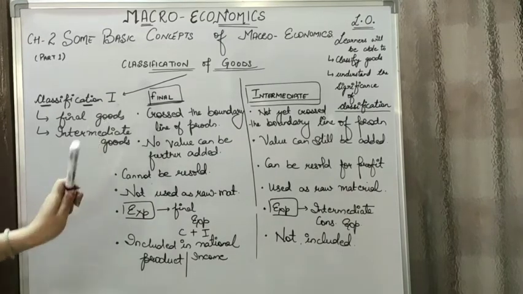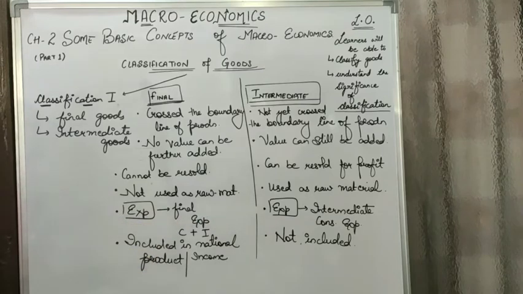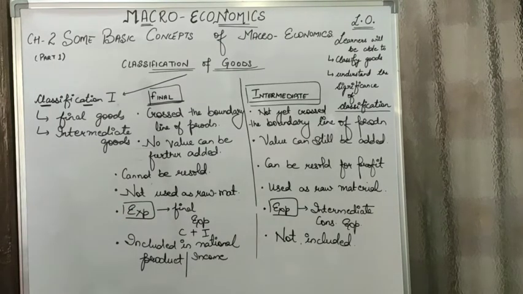In case of final goods, they cannot be resold, whereas intermediate goods are resold by the firms for making profit. Final goods cannot be used as raw material, whereas intermediate goods are used as raw material for further production.